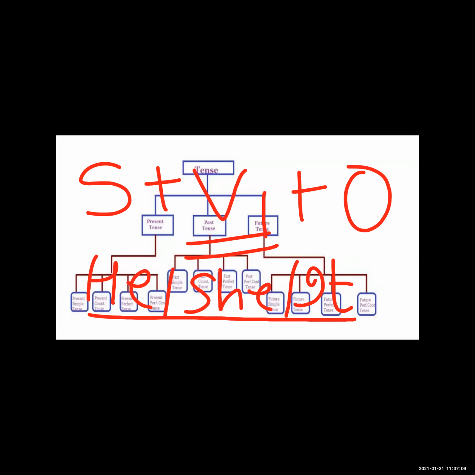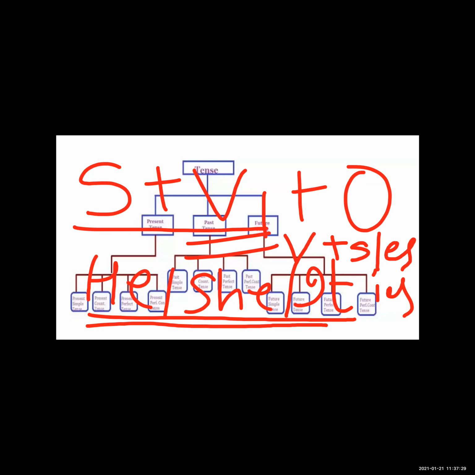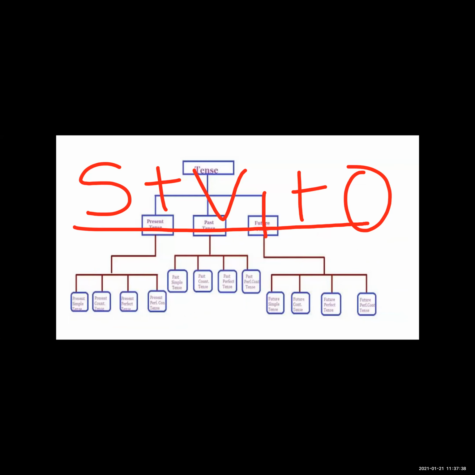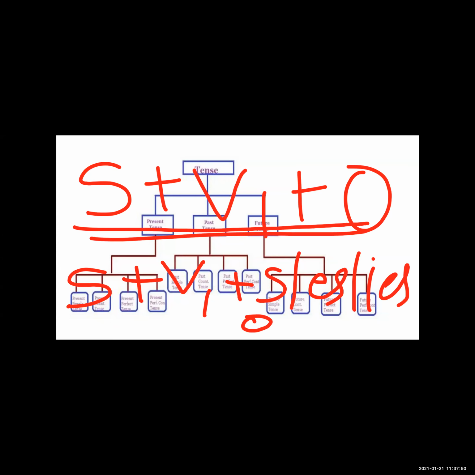So when you are using simple present tense, at that time with the verb you will add s, es or ies, with the pronouns he, she, it and with a singular noun, in simple present tense only. So this is the structure: subject plus first form of verb plus object. And we can write another formula, that is subject plus V1 plus s, es or ies plus object. So this is the second formula of the sentence.